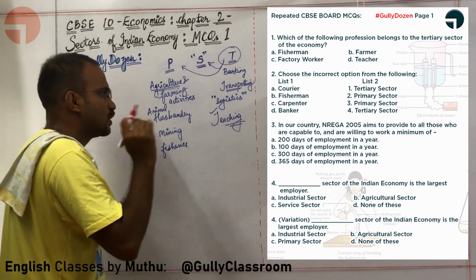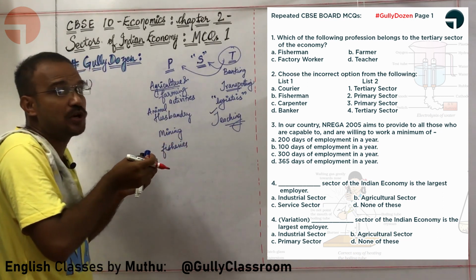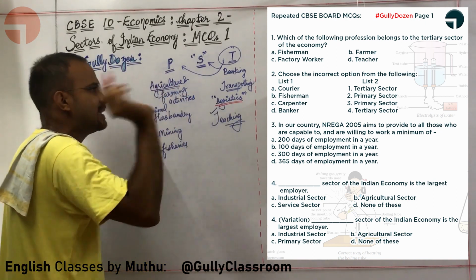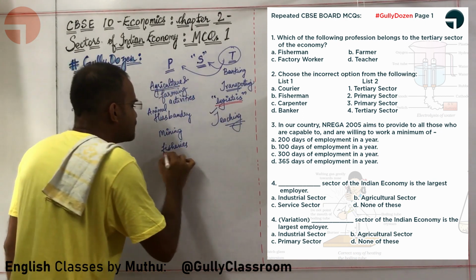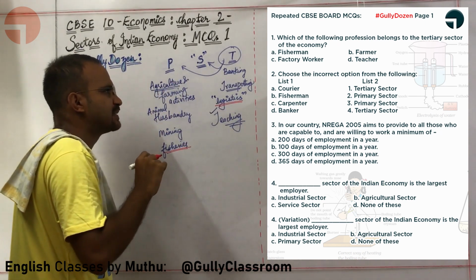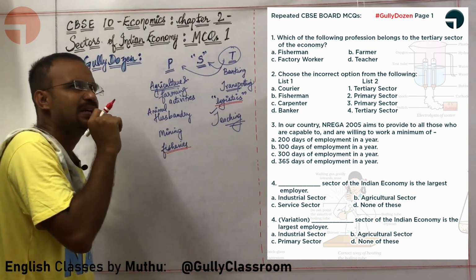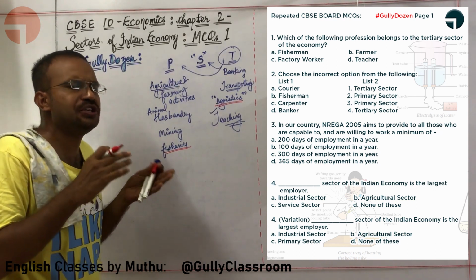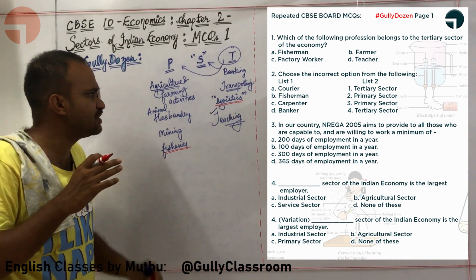Let us check the first one. Courier. Courier means you are transporting packages. Courier comes under logistics. So courier is a tertiary sector. Fisherman. Fisheries is primary sector. So that is also right. What about carpenter, sir? Okay, carpenter is using wood from nature. So is carpenter primary sector?